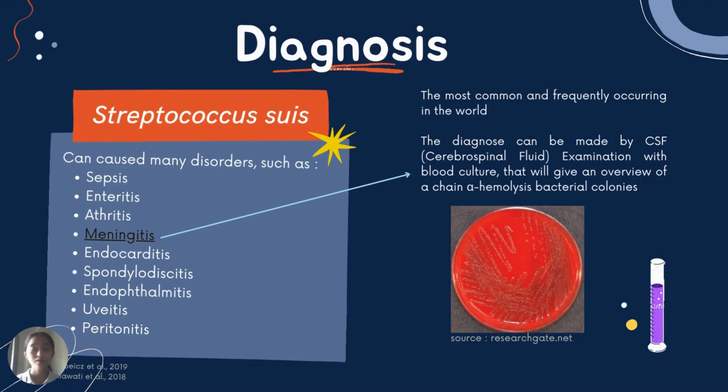Streptococcus suis can cause many disorders such as sepsis, enteritis, arthritis, meningitis, endocarditis, spondylodiscitis, endophthalmitis, uveitis, and peritonitis. Among all these disorders, meningitis is the most frequently occurring in the world. The diagnosis of meningitis can be made by CSF, or cerebrospinal fluid, examination with blood culture, which will give an overview of a chain of alpha-hemolytic bacterial colonies.